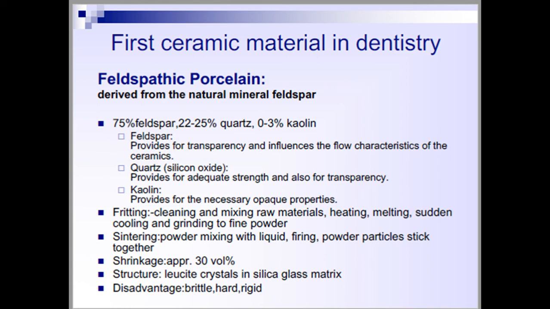That can be a core porcelain, an opaque porcelain, a body or dentine porcelain. We have gingival, neck or cervical porcelain. We have enamel porcelain. We have color frits. We have glazed porcelain. So these are the different materials we use to form different parts of a crown.